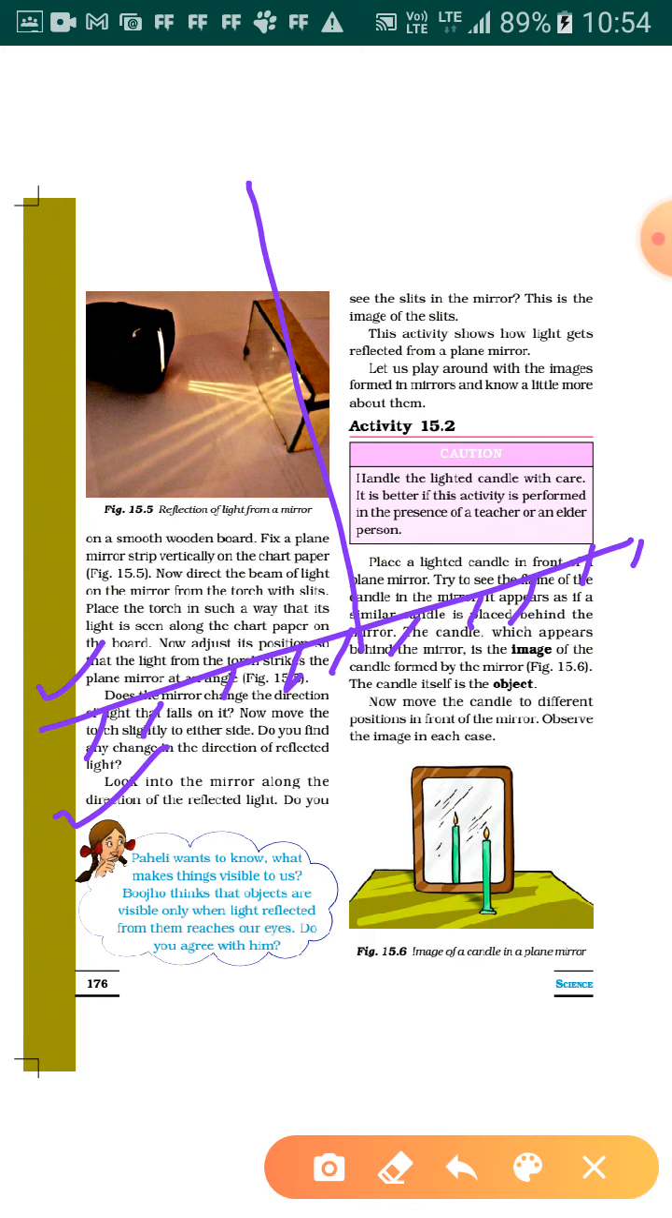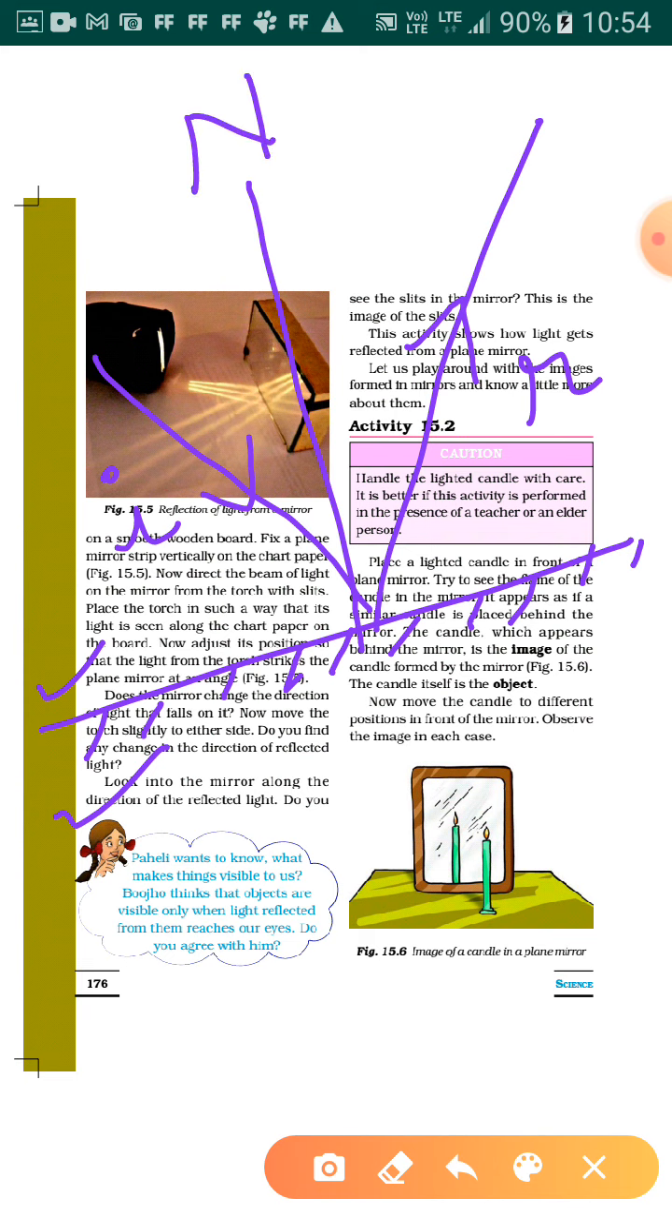Whenever light falls on a plane mirror, this is the incident ray. It is denoted by small i. It gets reflected, this is small r. So this ray of light is the incident ray, and this ray which is getting bounced back is called the reflected ray, and this is the normal, which is perpendicular to the surface of the mirror.